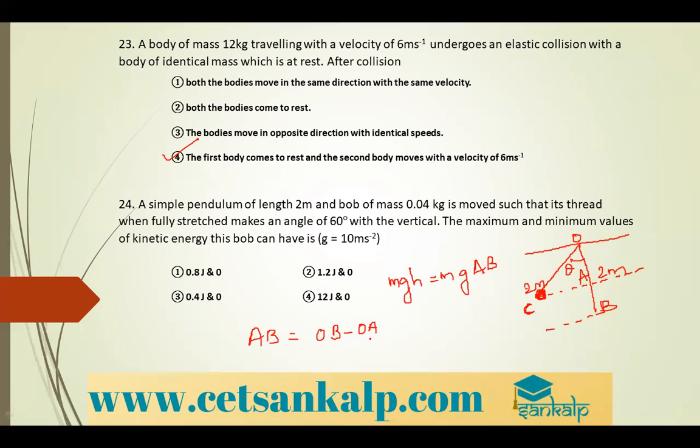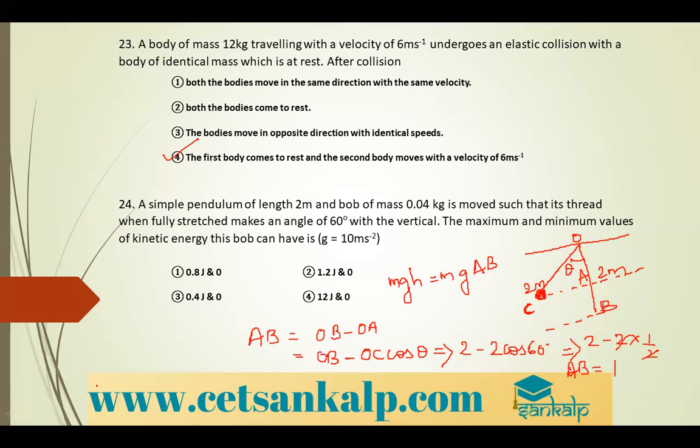But OB minus OA can be written as OC into cos theta, from the figure. So you can write it as 2 minus 2 into cos 60. When you solve that, 2 minus 2 into 1 by 2, 2 gets cancelled, 2 minus 1 is 1. So AB is equal to 1.